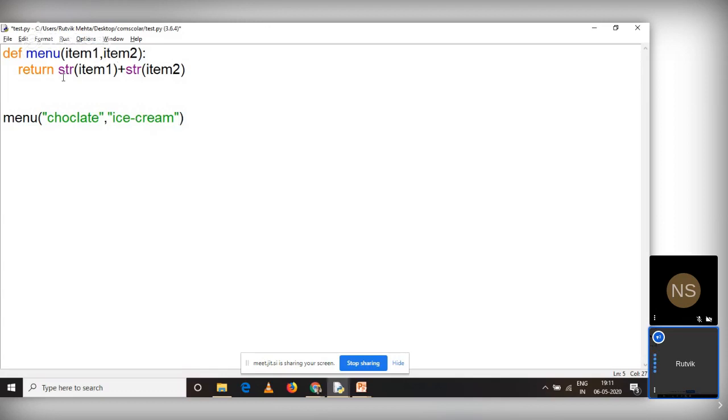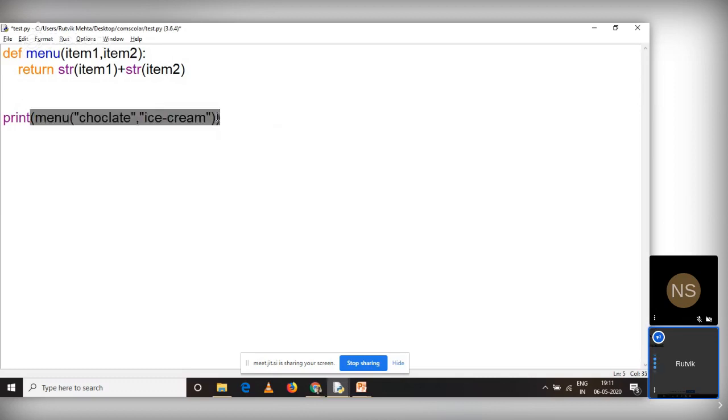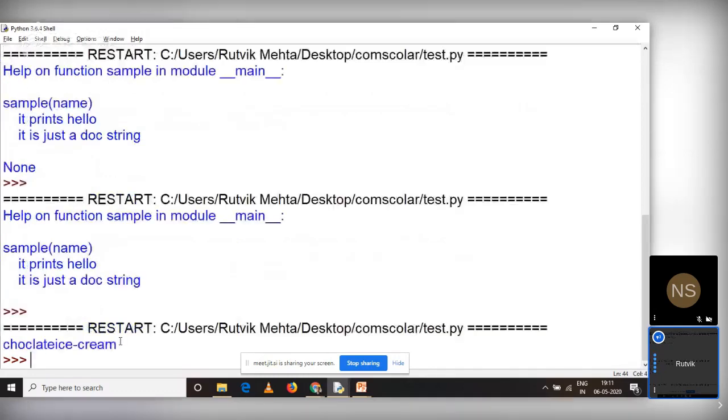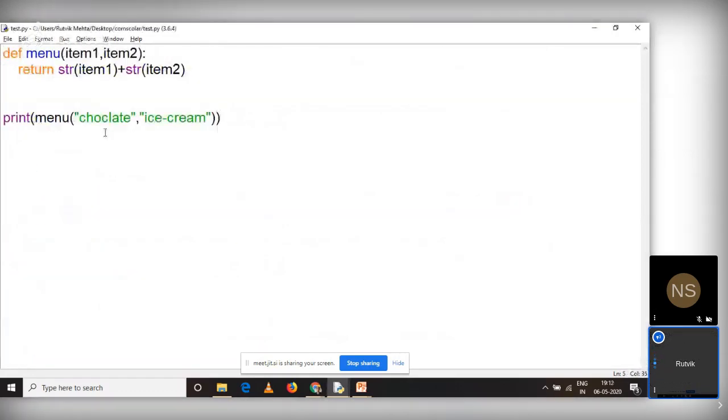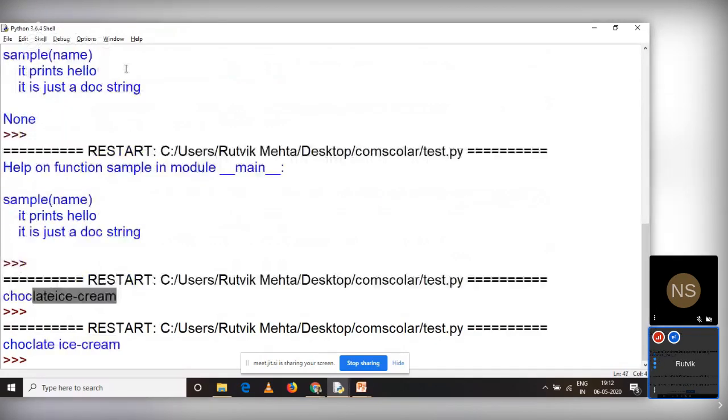Now, as this is returning a string, because it is an addition of two strings, either you can use print or you have to store this in a variable. So I'll be using print over here. Very simple case, and the string will be printed. And if you can see, it is printing chocolate and ice cream. Let me add one space over here so that it will be separated. This is how you can add space in between. Chocolate and ice cream is being printed.